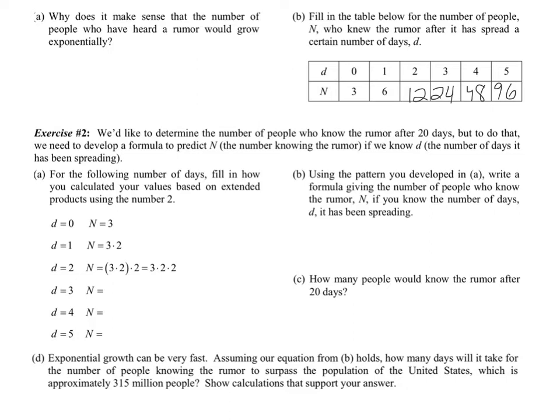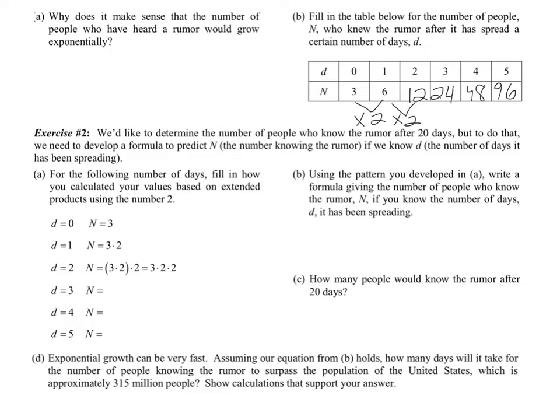If you notice, it said in the directions that it was going to double. So that means I'm going to do times 2 all the way through. Exercise 2. We would like to determine the number of people who know the rumor after 20 days. But to do that, we need to develop a formula to predict N, the number of people knowing the rumor, if we know D, the number of days it has been spreading.